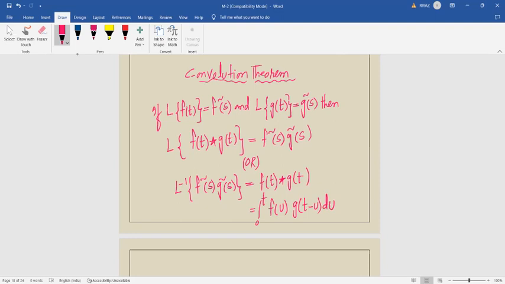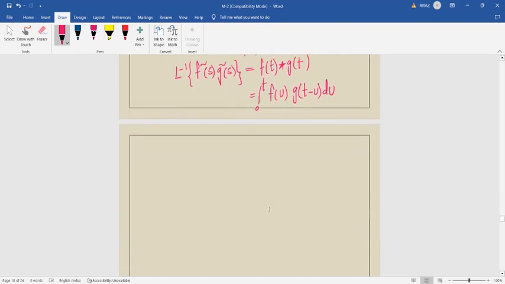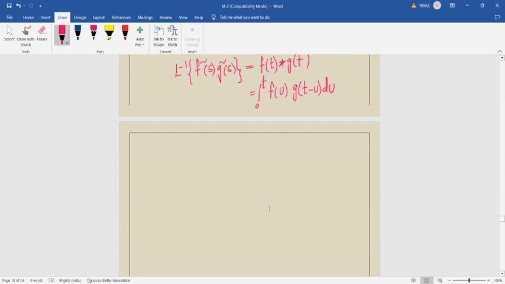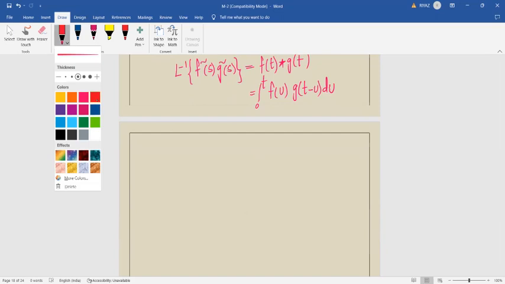एक इम्पॉर्टेंट क्वेश्चन है जो अक्सर एग्जाम में पूछते रहता, that is using convolution theorem prove that. Write the question. This question is asked so many times in exam.